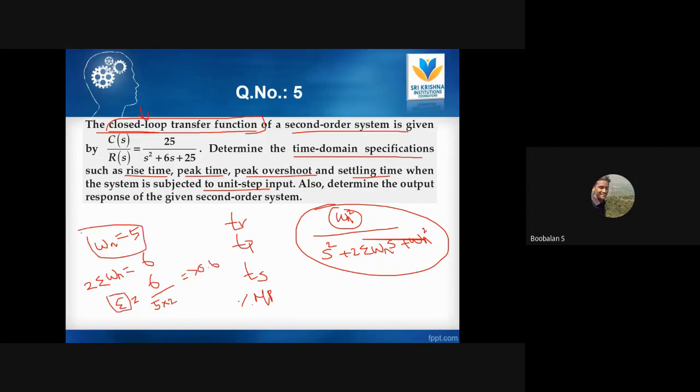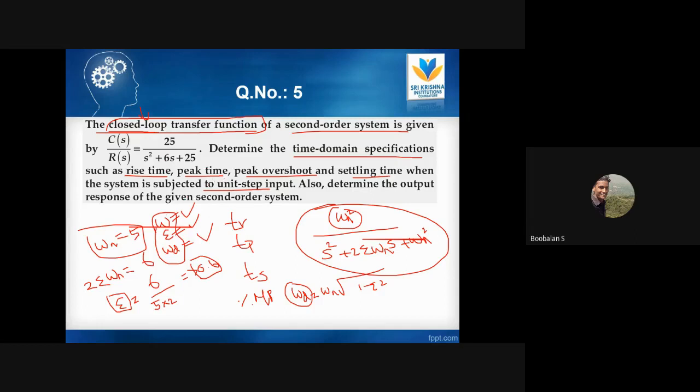Once you are able to find out omega n and epsilon, go ahead with the damping frequency, not damping ratio. That is called omega d, which is omega n square root of 1 minus epsilon square. Once you find these three values, which are the very important values, omega n, epsilon, omega d, these are the very basic and important terminologies we need to find out. Once you are able to find them for any given transfer function, definitely you can straight away find out rise time, peak time, settling time, everything.